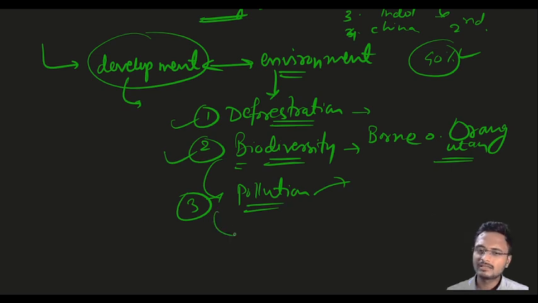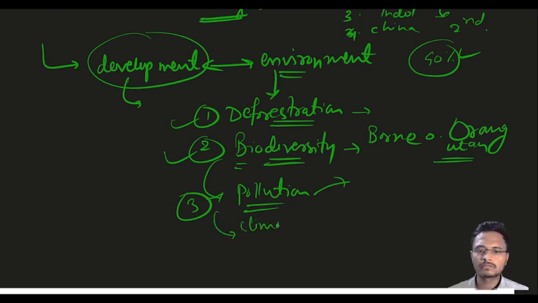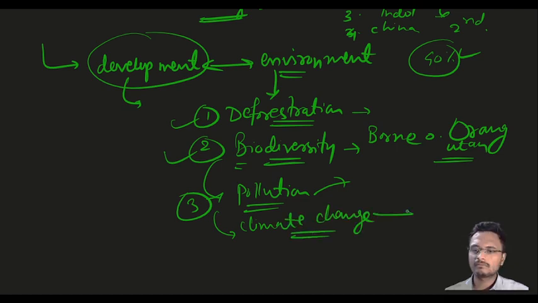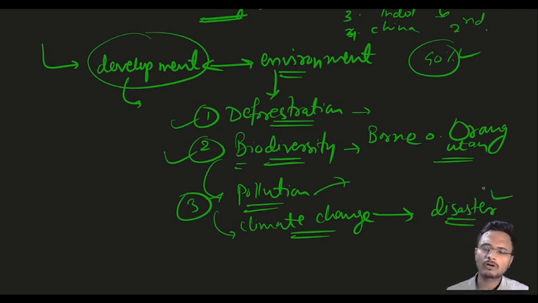Then the subsequent things are climate change and many other issues like disasters: untimely rainfall, cyclones, heat waves. All these environmental impacts are happening because of deforestation across the world, not just the rubber plantation, though the rubber plantation is one of the factors. So we have to write this answer in such detail. We have to draw diagrams and give a lot of examples to substantiate our answer.